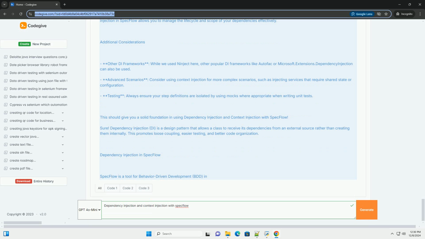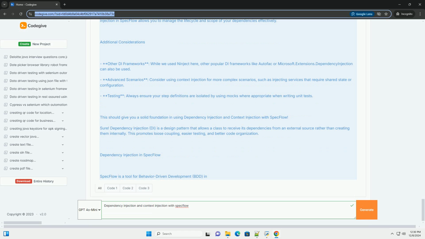Private readonly ScenarioContext _scenarioContext. Public MyScenarioSteps, ScenarioContext scenarioContext. _scenarioContext equals scenarioContext. Given, I store a value. Public void GivenIStoreAValue. _scenarioContext MyValue equals Some important data.